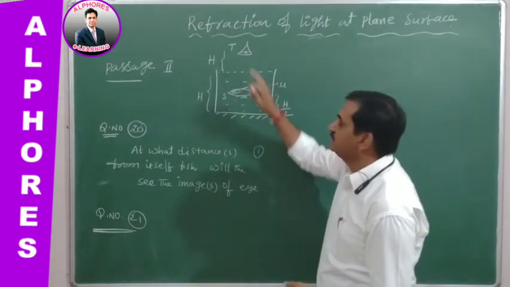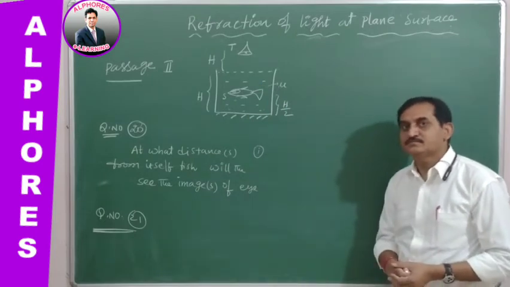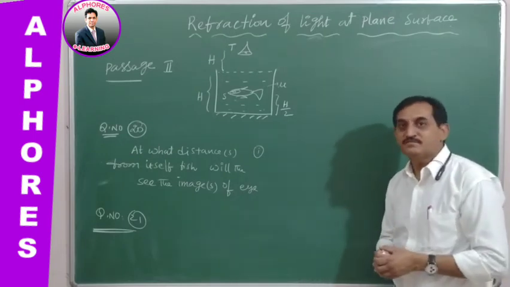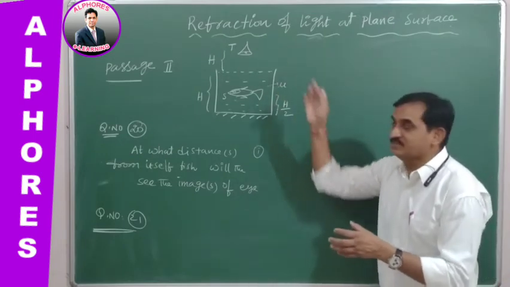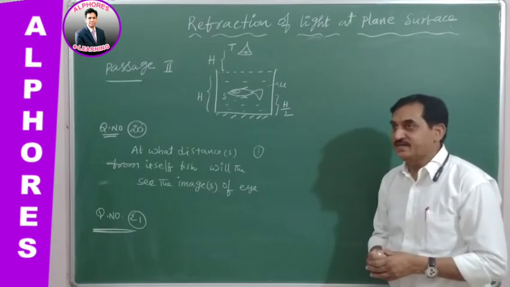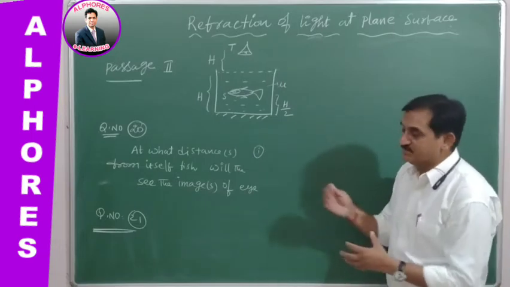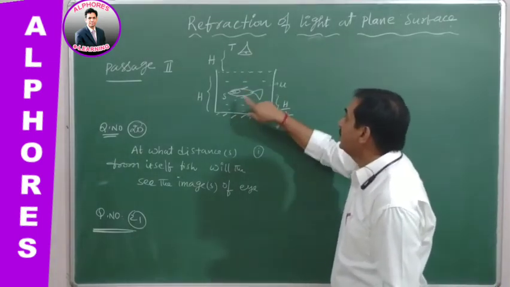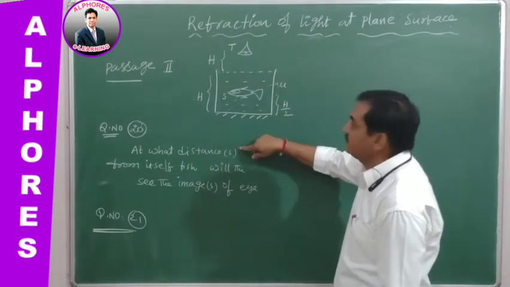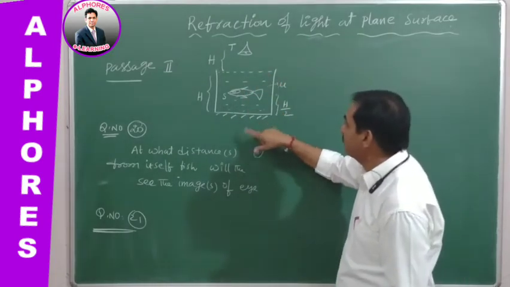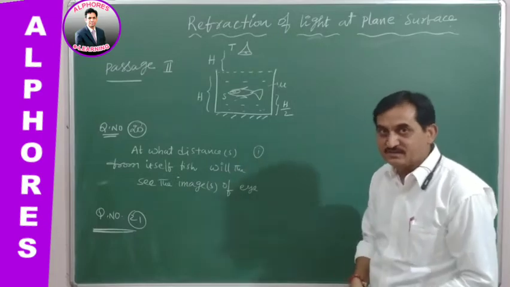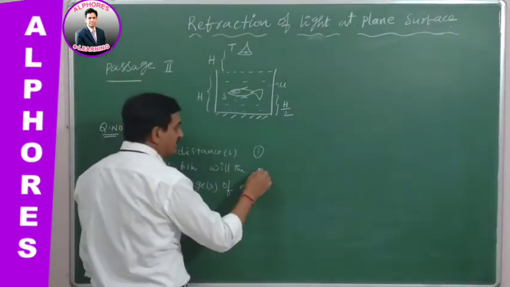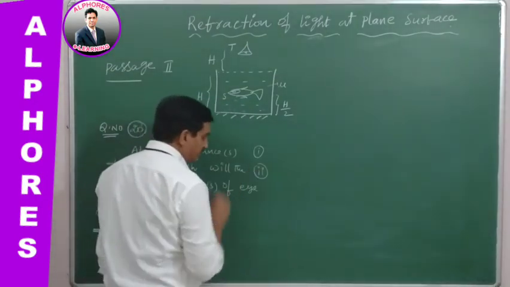The fish is observing from the denser medium, that is, observing the position of the I by direct observation. One is by direct observation, the other one is after reflection by the plane mirror, and one more observation, the distance. Let us see one by one. There are two questions in it: question number 1 and question number 2.